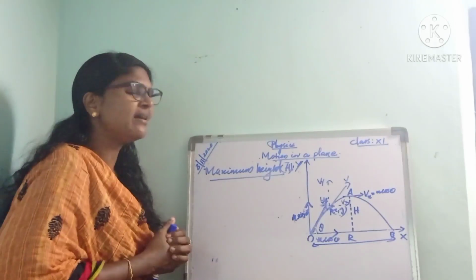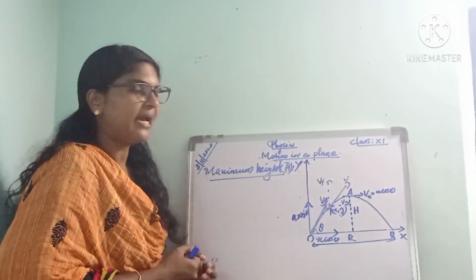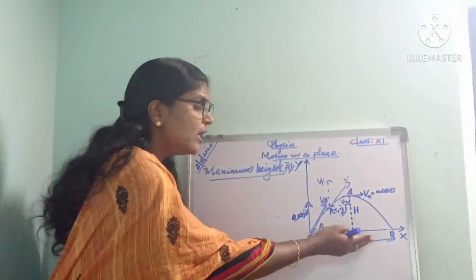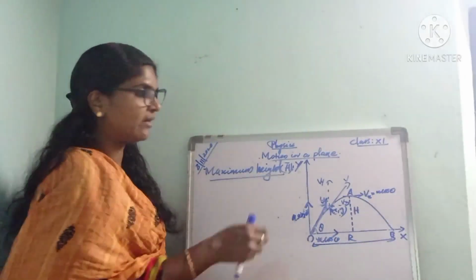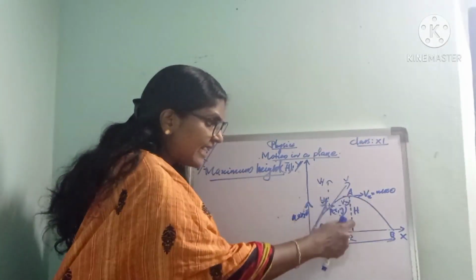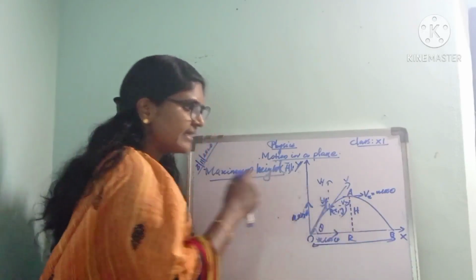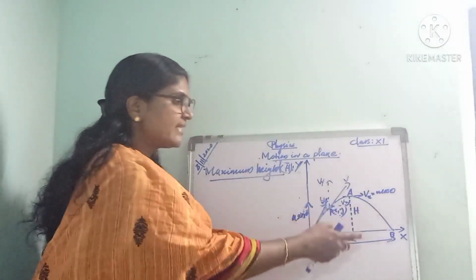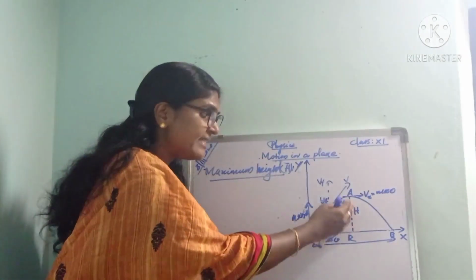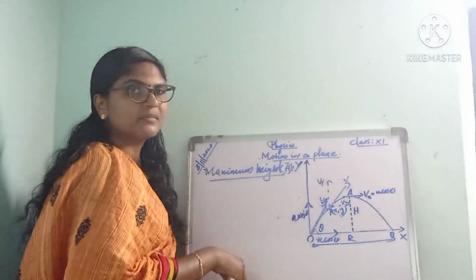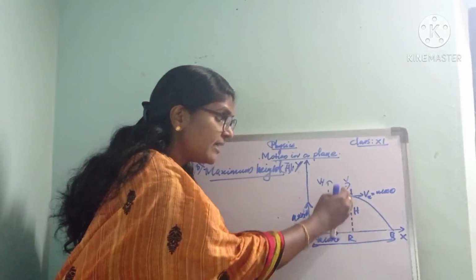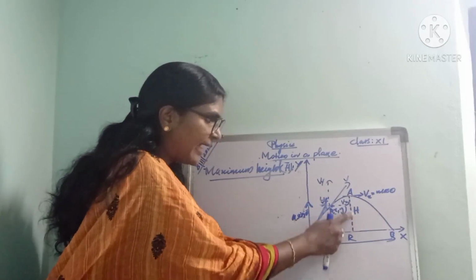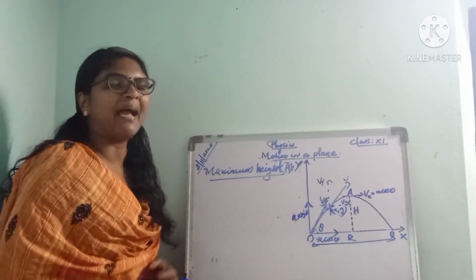Then actually, what is the maximum height?